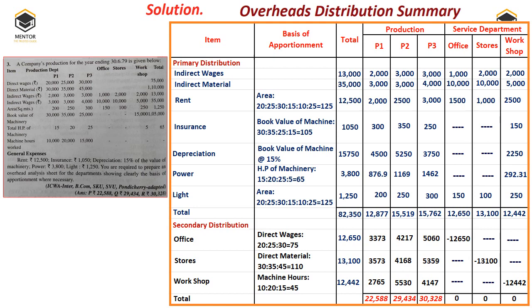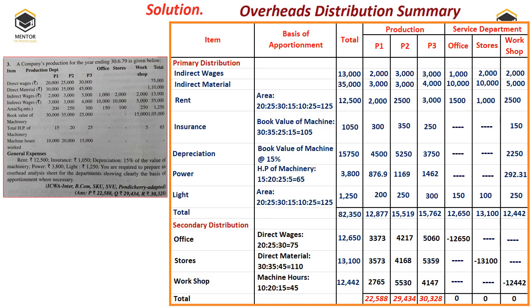So the 12,650 of the office department expenditure I am dividing in this ratio. That comes to 3,373, 4,217 and 5,060. In the office department, we will write minus 12,650 so that it is made 0. That's all, nothing else. We don't distribute to the stores and workshop departments.